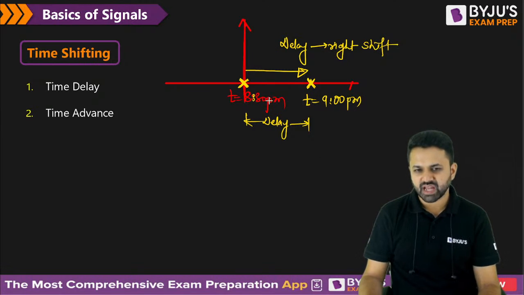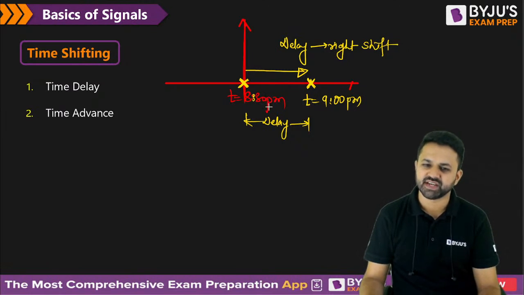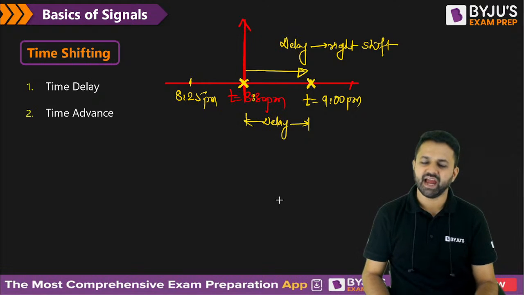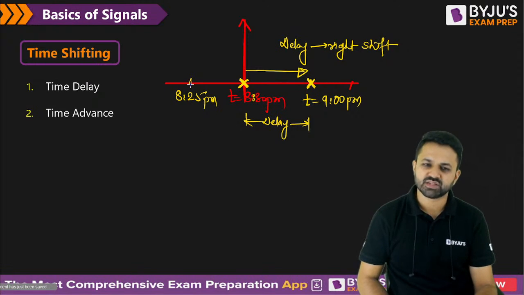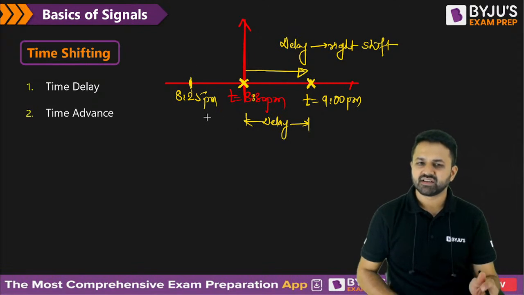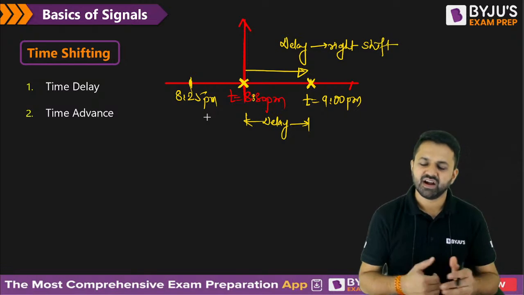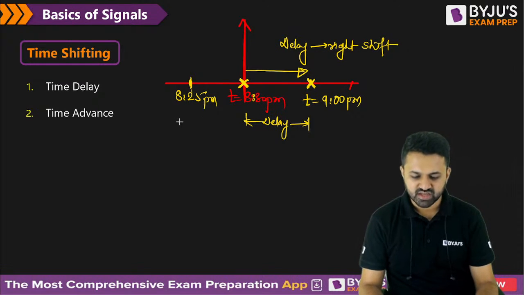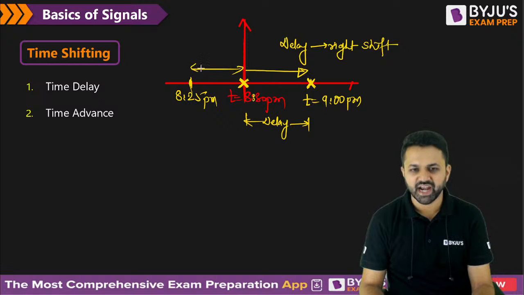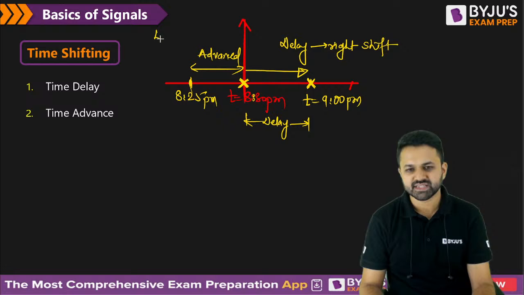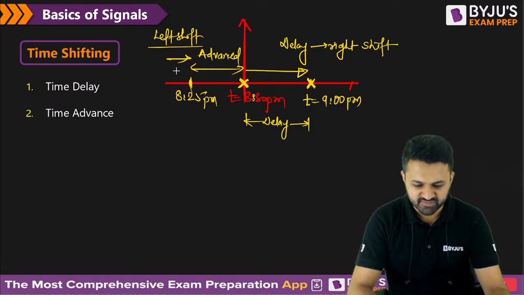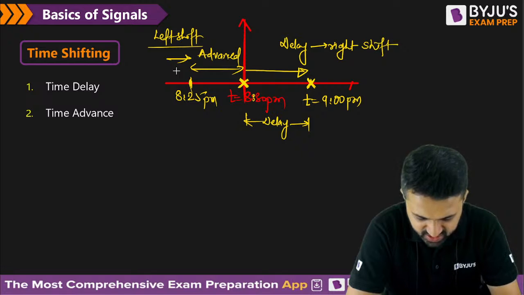Suppose I am starting the video at 8:30 and you have come early because you are excited about this class, and you have joined the session at 8:25 p.m. That means you are already waiting for the session to start. So that means it is an advance. You are joining the session in advance. So advance means left shift.